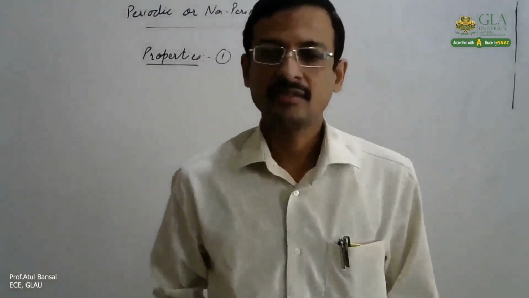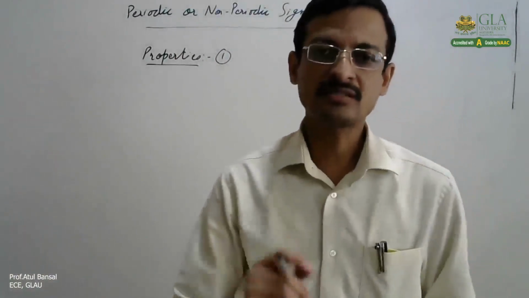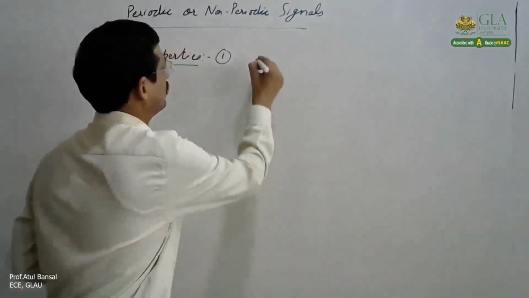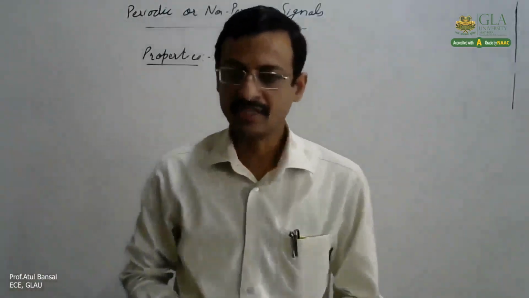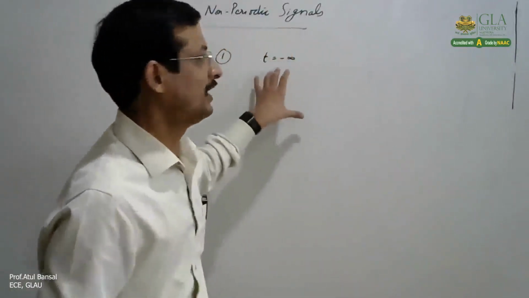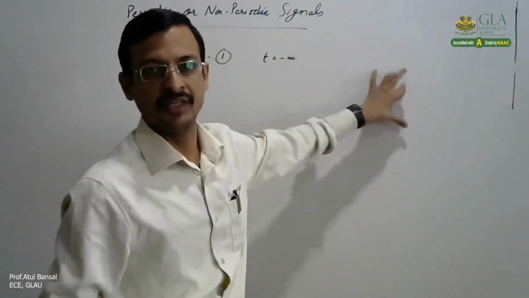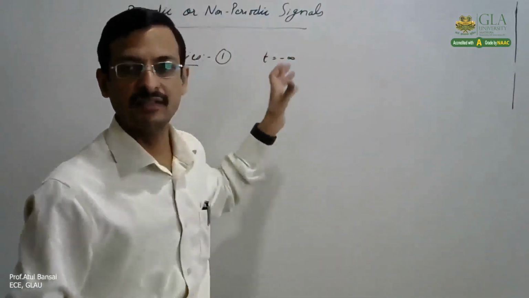What we say is a periodic signal must start at t equal to minus infinity. Otherwise, we say a periodic signal is an everlasting signal. It should start at minus infinity and end at plus infinity, and it is an everlasting signal, then it is periodic.